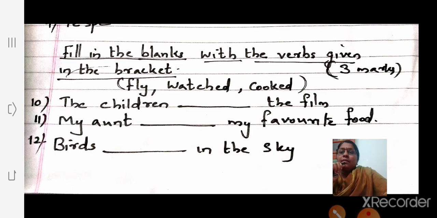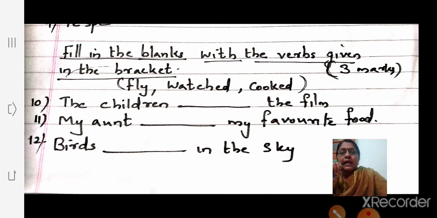That is a 3 marks question. Fill in the blanks with the verbs given in the bracket. So it is 3 questions, 3 marks. The children dash the film. What you have to do is select the correct verb from the bracket.